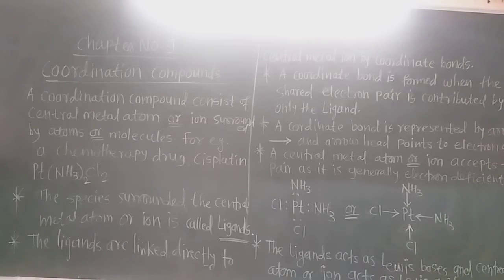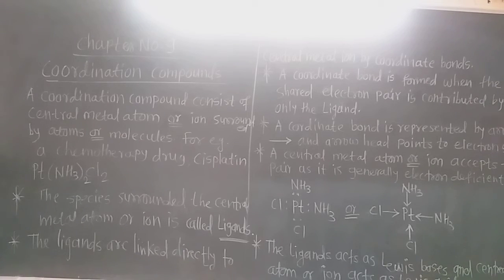But this is the coordinate bond. In a coordinate bond, when the shared electron pair is contributed by only the ligands, then a coordinate bond is formed. A coordinate bond is represented by an arrow and the arrowhead points to the electron acceptor, that is the central metal atom or ion, and the ligands which donate the shared pair are the electron donors.